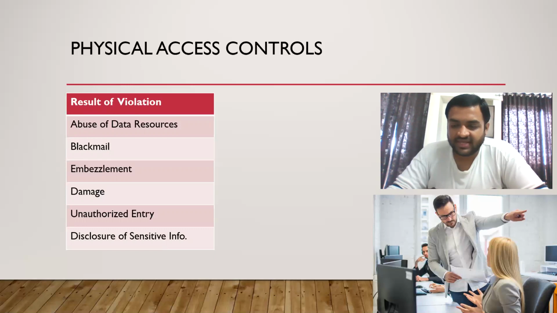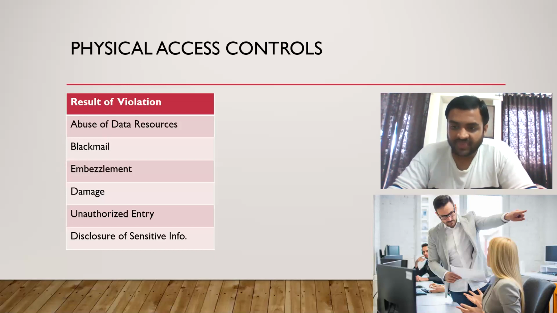So you can remember this as ABDUD. What is ABDUD? Abuse, blackmail, embezzlement, disclosure, unauthorized, damage. Once again, abuse, blackmail, embezzlement, disclosure, unauthorized, damage. Now we will once again see what are the possible perpetrators.